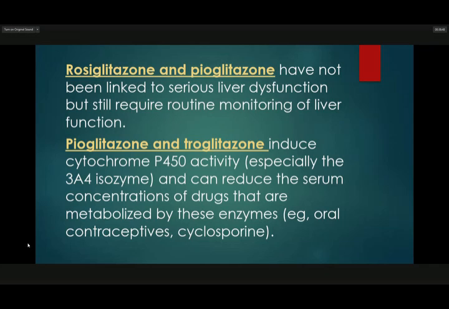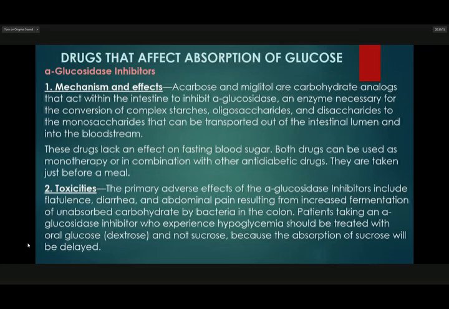And pioglitazone and troglitazone induce cytochrome P450 activity, especially the 3A4 isozyme, and can reduce the serum concentration of drugs that are metabolized by these enzymes. So examples are oral contraceptives and cyclosporine. Drugs that affect absorption and glucose.